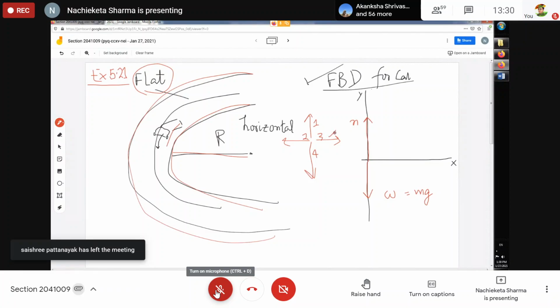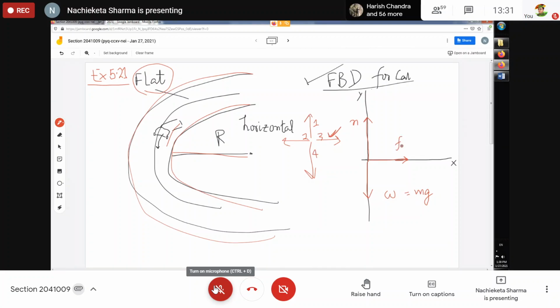Yes, that is right. You must understand this very nicely, because in the next example I will show more about this. So there must be a horizontal force acting along the radius towards the center. Unless that force is there, the car cannot change its direction continuously. So where does this force come from? This force comes from the friction between the tires of the car and the road surface. I will call this the force of static friction.